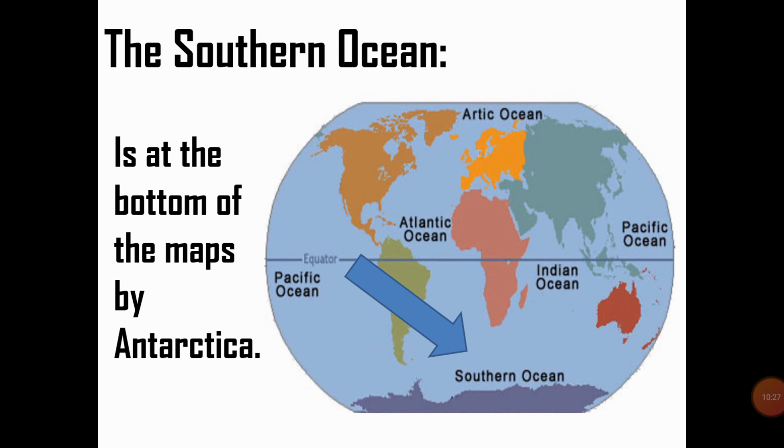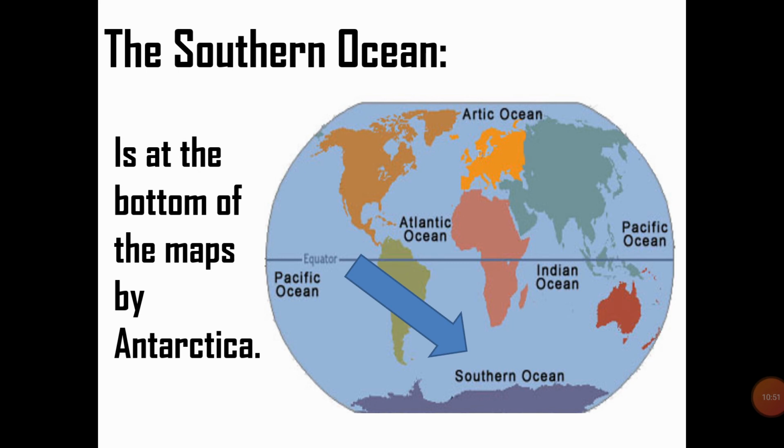Then we have the last ocean, that is Southern Ocean, which is present at the bottom of the map by Antarctica. Students, you all must remember that at the bottom of the map we have the continent of Antarctica. So Southern Ocean is also at the bottom of the map, and it is present by Antarctica.